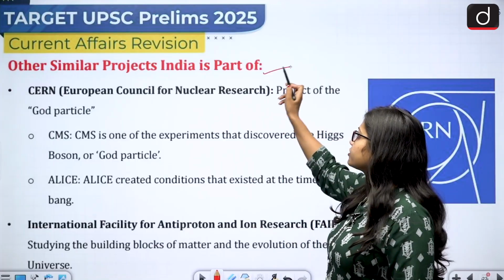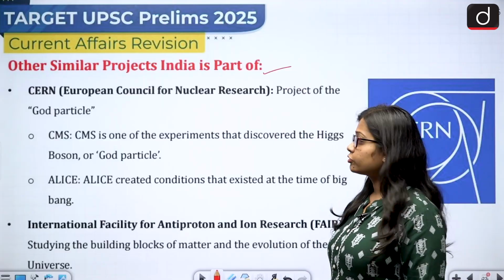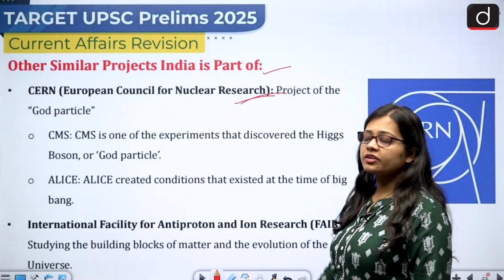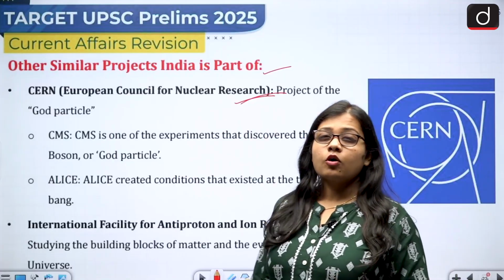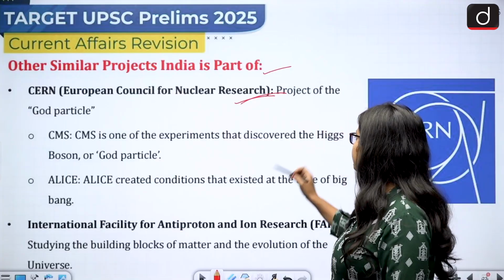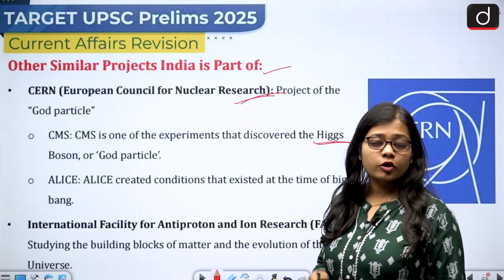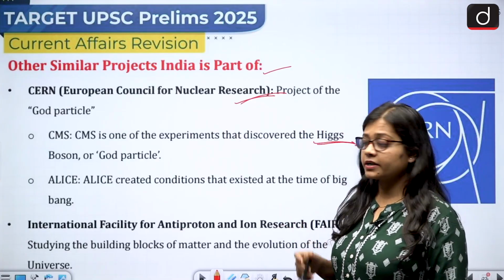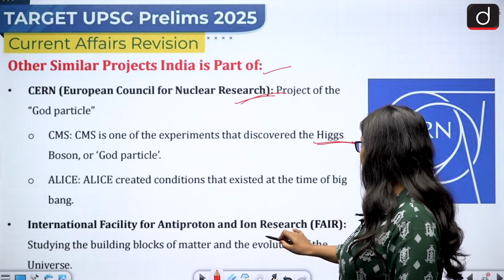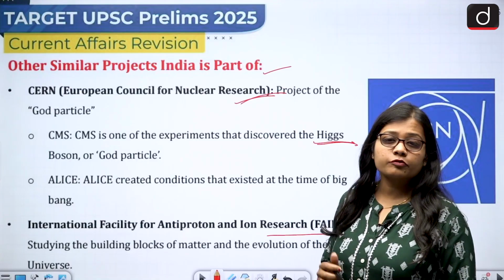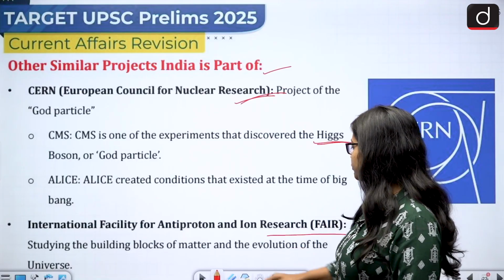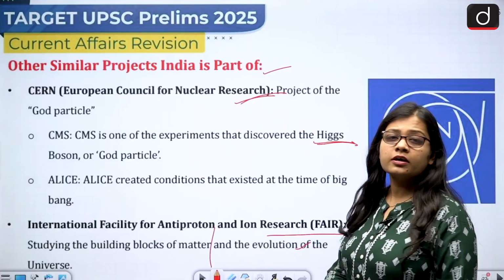Other similar projects India is part of, so that is CERN, the European Council for Nuclear Research. So it is the project of the God's particle. Now CMS is one of the experiments that discovered the Higgs boson particle, also known as the God's particle. Then the International Facility for Antiproton and Ion Research, popularly known as FAIR, F-A-I-R. So that is studying the building blocks of matter and the evolution of the universe.